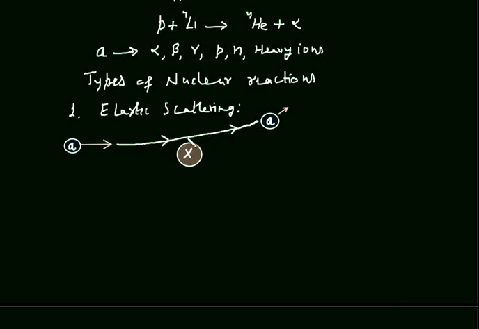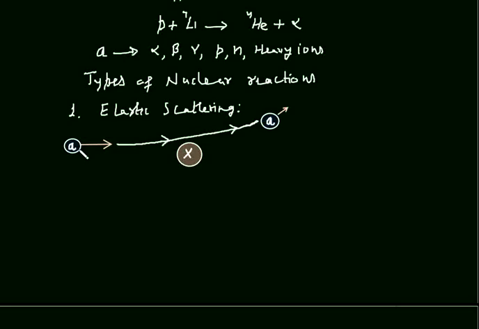This change in path is due to the Coulombian field of X. This is called scattering. And this scattering is elastic since there is no loss in kinetic energy of incident particle A.